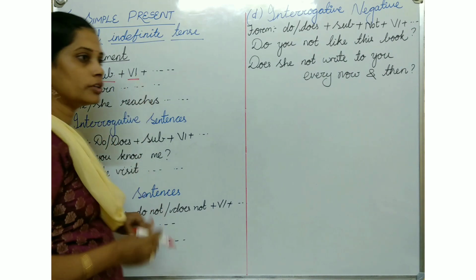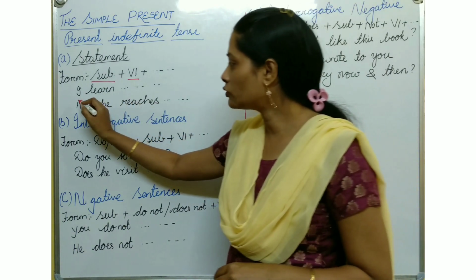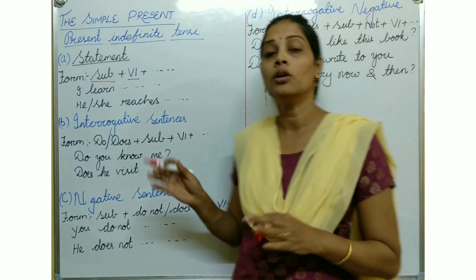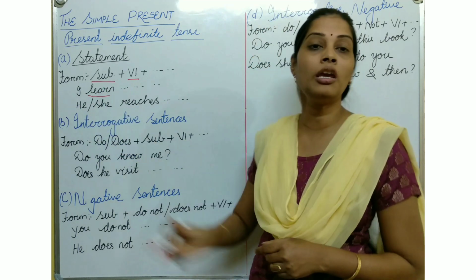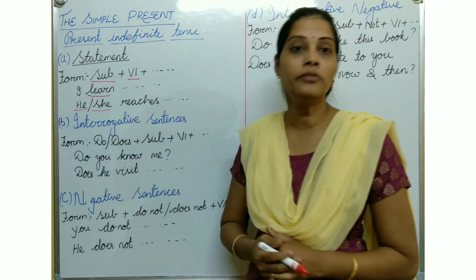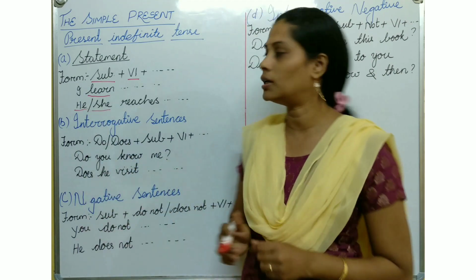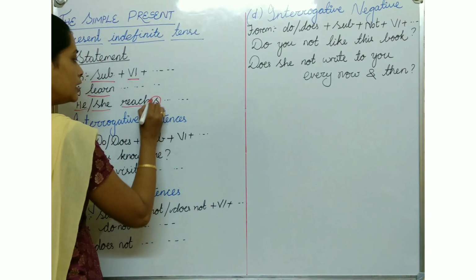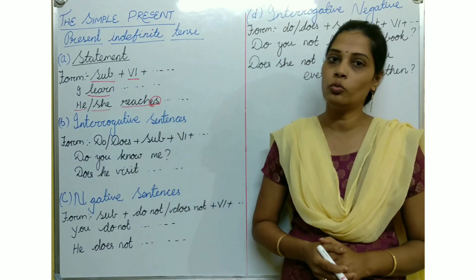subject plus V1 form. V1 form is called the base form. So see the first one, I learn. Whatever you can add over there, after that I can see you, whatever you want, the statement should follow. First one is I learn. This verb should be in V1 form. Then he and she: if the person is the third person and singular, then the verb changes to S or ES. S or ES will be added to the verb.